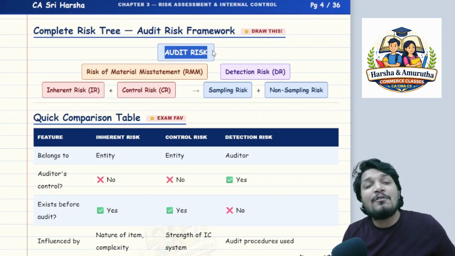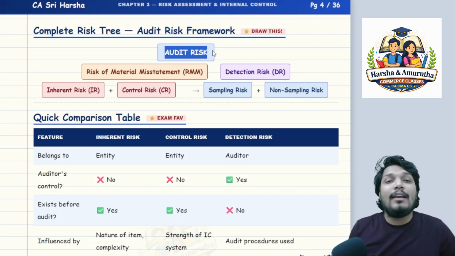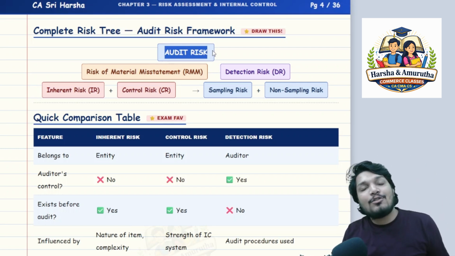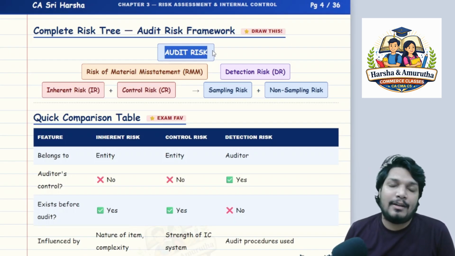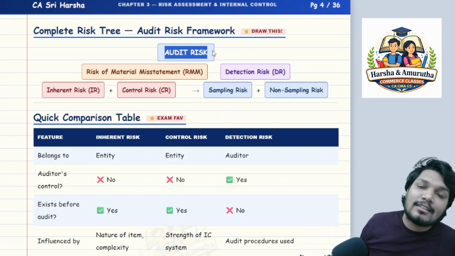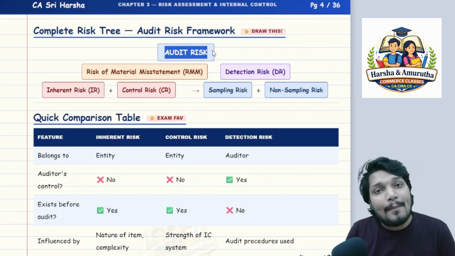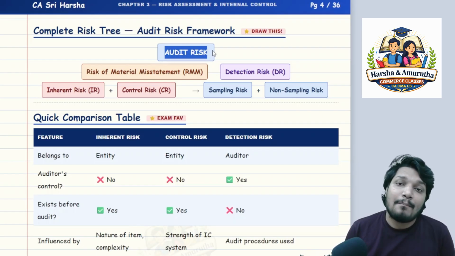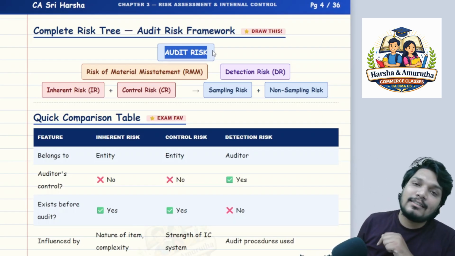Inherent risk is the risk which exists in the company before the audit started. So these are the risks which nobody can avoid, right? Those exist potentially. Then what is control risk? Control risk is that risk which exists because there could be a lapse or failure of controls. Because of that, control risk exists. Correct? And what is detection risk?